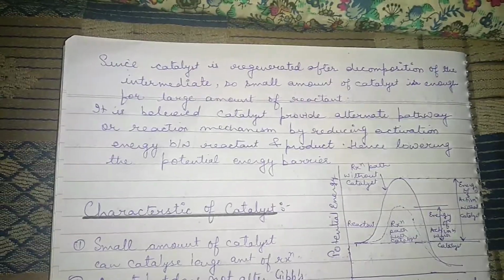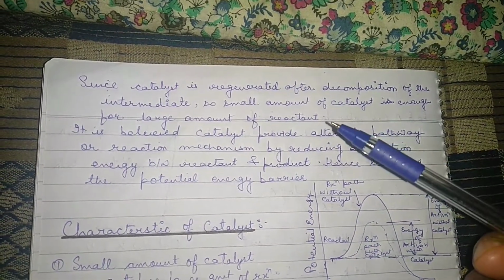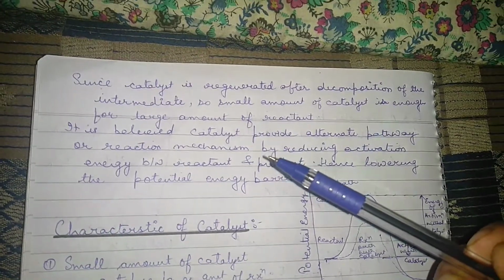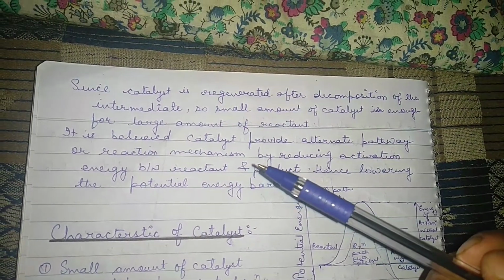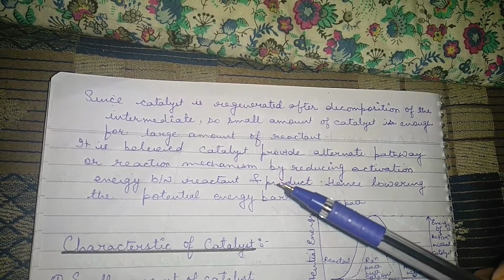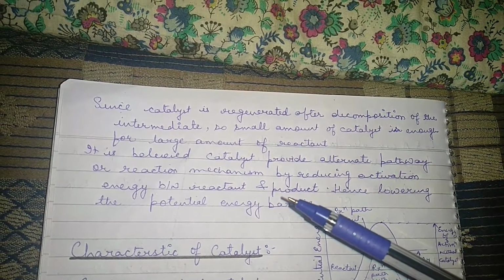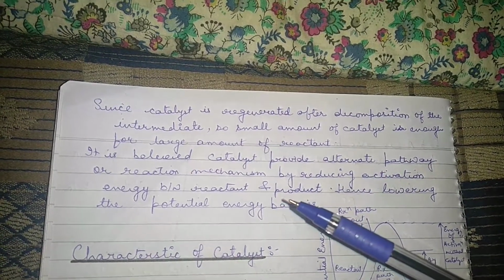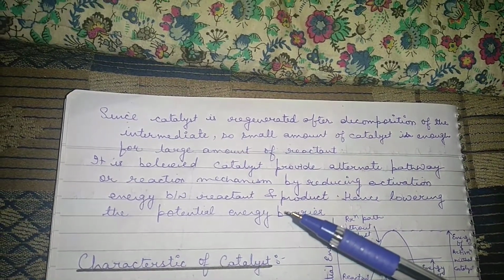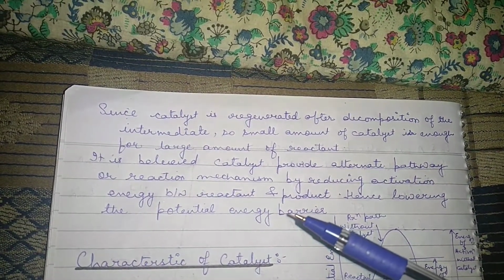So in continuation, what is written over here is that since the catalyst is regenerated after decomposition of the intermediate, a small amount of catalyst is enough for a large amount of reaction. It is believed that catalysts provide an alternate pathway or reaction mechanism by reducing the activation energy. So basically the purpose of adding a catalyst is to reduce the activation energy of the reaction. Once activation energy gets reduced, the conversion of reactant to product is very easy and the reaction rate becomes very fast. So reactions will occur in a very small period of time. Reactant gets converted into product. So that is the importance and the beauty of the catalyst.